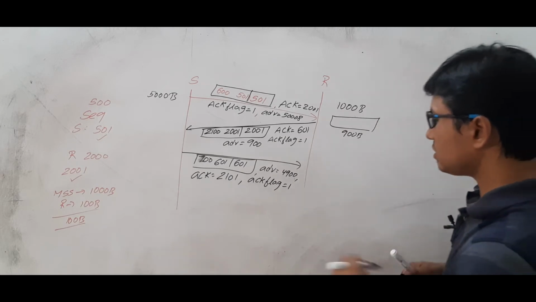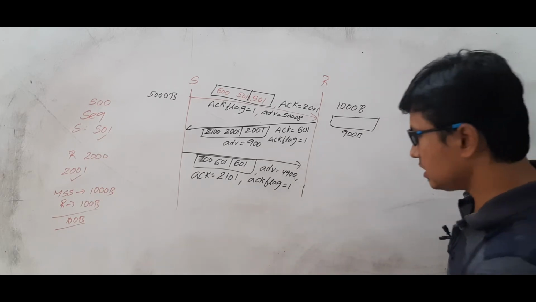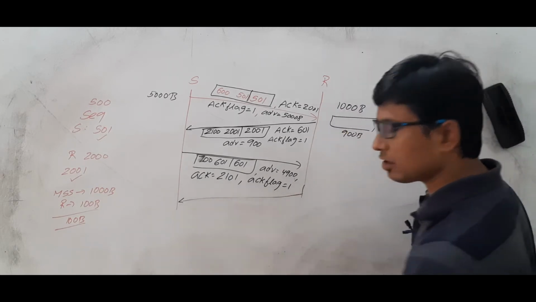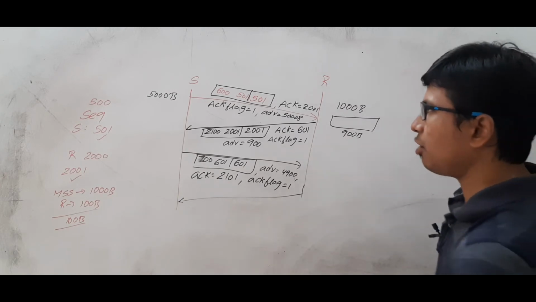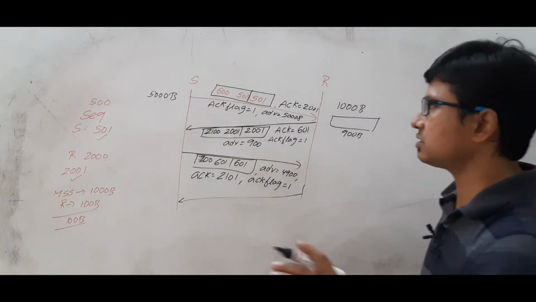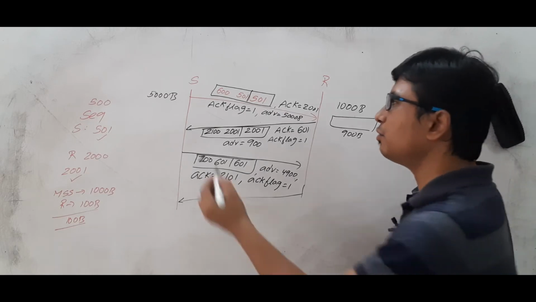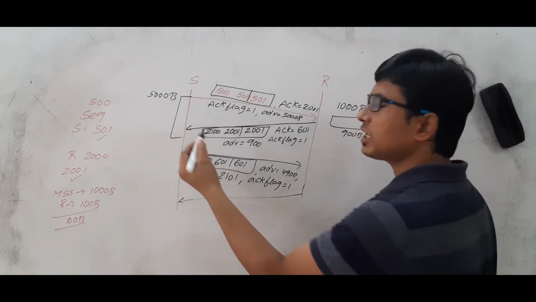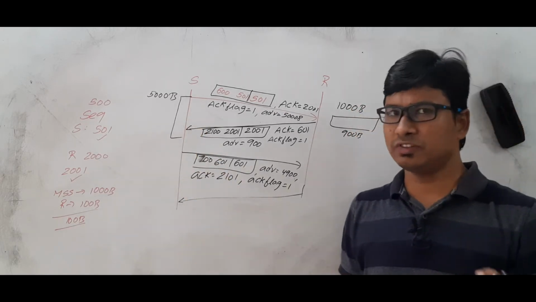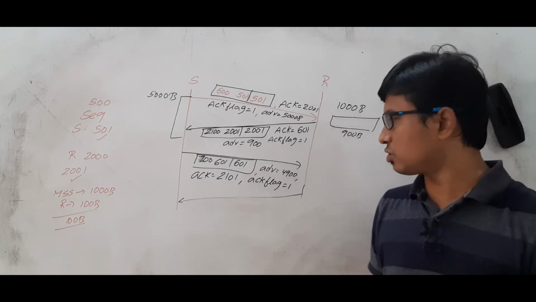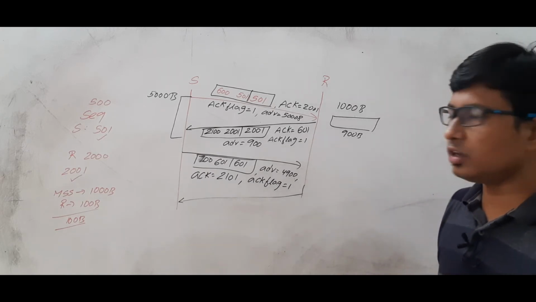Okay, now what will the receiver do? The receiver will also send the acknowledgement. Am I right or wrong? Obviously it will do the flow control. I am not discussing those things. I hope you already know. Once it is sending, it will wait for a timer. It waits for the acknowledgement within this time. I think everyone knows this concept. Okay, are you able to follow it or not?